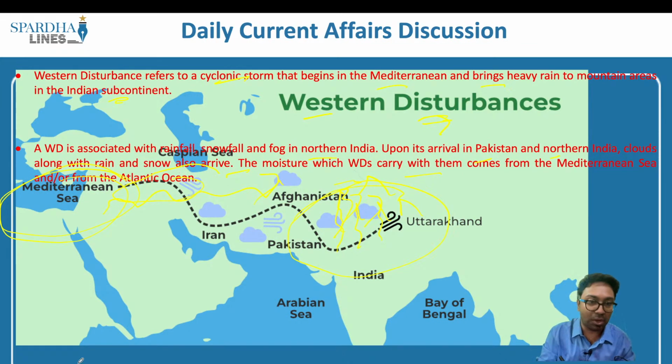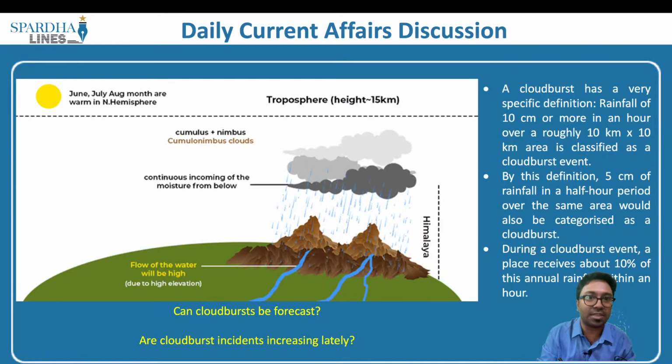Another concept that we also have to understand is with respect to the cloudburst. What exactly happens in cloudburst when it comes to the June, July and August months? What we have is extreme warm temperatures in the northern hemisphere. So what is a cloudburst? It happens to be a rainfall of 10 centimeters or more in an hour over a roughly 10 kilometer by 10 kilometer area and is classified as a cloudburst event.